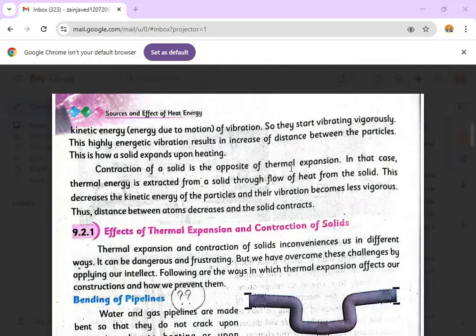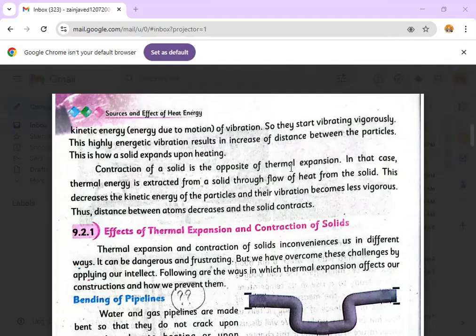This contraction decreases the kinetic energy of the particles and the vibration becomes less vigorous. In thermal expansion, the vibration becomes vigorous, and this vigorous vibration increases the kinetic energy, and that kinetic energy increases the distance between the particles. But in contraction it is wholly opposite, because in expansion the thermal energy is provided and the kinetic energy increases.